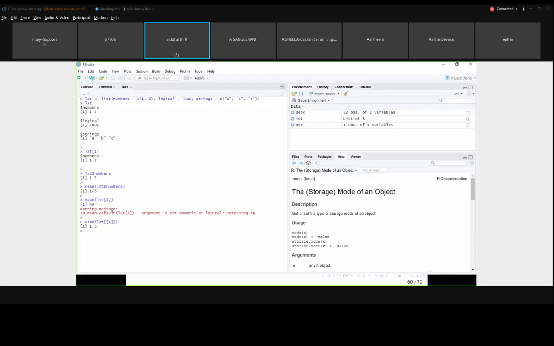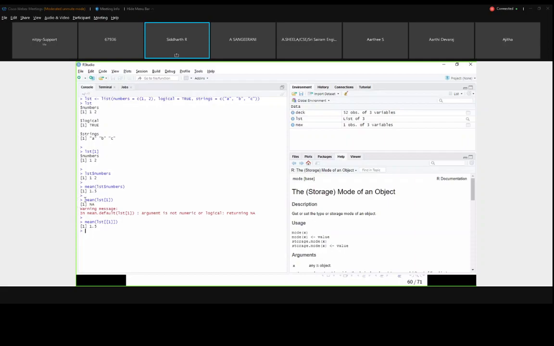One important difference you want to notice here is that the first one, lst of 1, shows the same result, and lst dollar numbers also gives the same result. But in the mean function, if you use lst dollar numbers, it will give you the answer. Whereas if you give lst of 1 as an input, it shows a warning message and not the correct output that you are expecting.